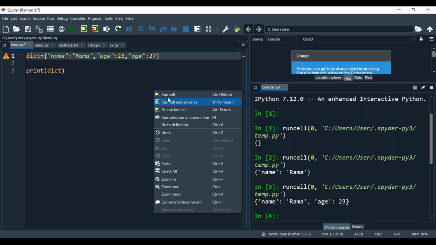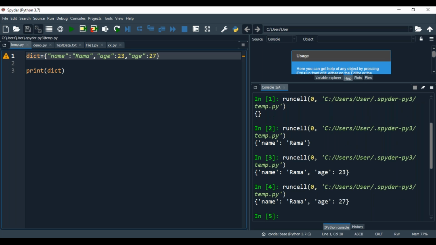For example, if I show you again age colon 27, what output will come? See, this is mutable. Mutable means content can be changed. So name Rama, age 27, because the previous age 23 is replaced by 27. You got my point? Understood the concept? Wherever mutable things are there, they will immediately change. Even list is mutable, tuple is not.